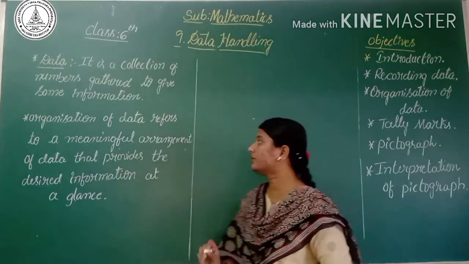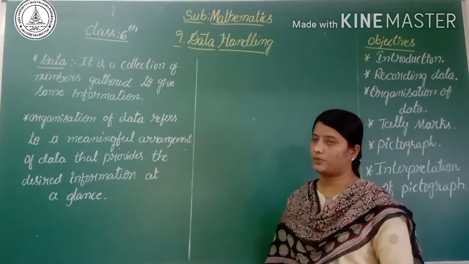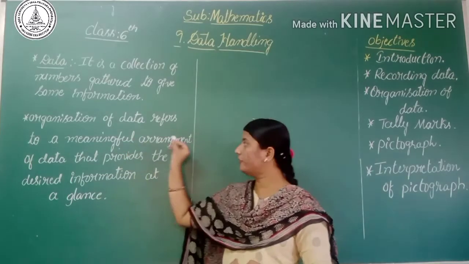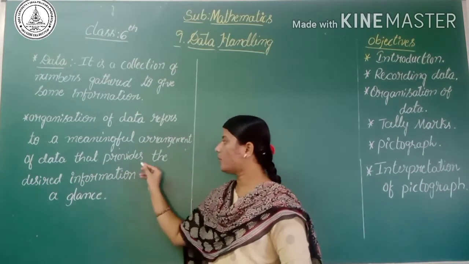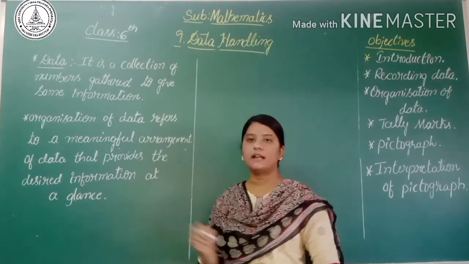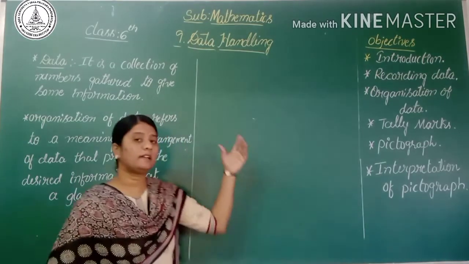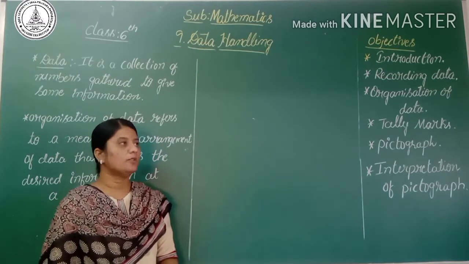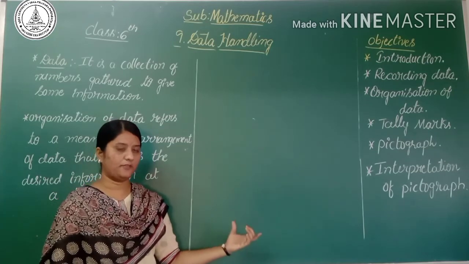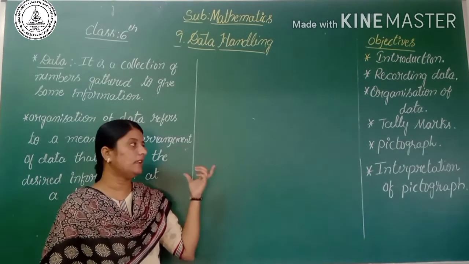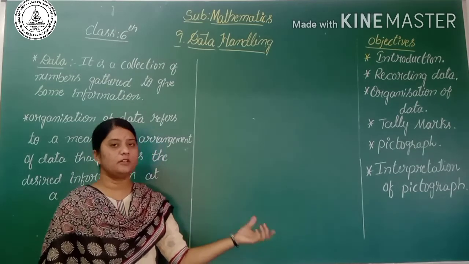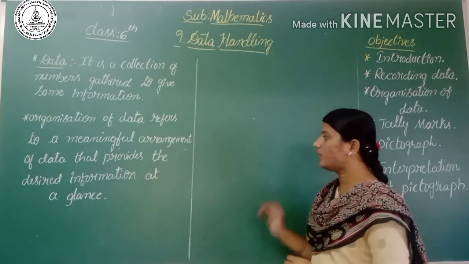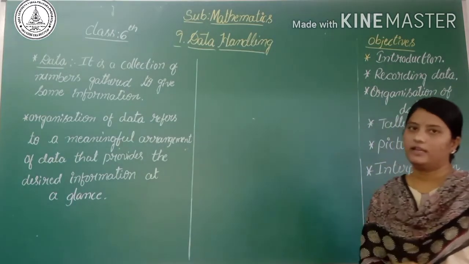Organization means we write a meaningful arrangement. Organization of data refers to a meaningful arrangement of data that provides the desired information at a glance. If we give the list of students and their choice of fruit, we can't understand it easily. But if we give the number of students who chose banana and the number who chose apple, it is a meaningful arrangement of the data. This is called organization of data.